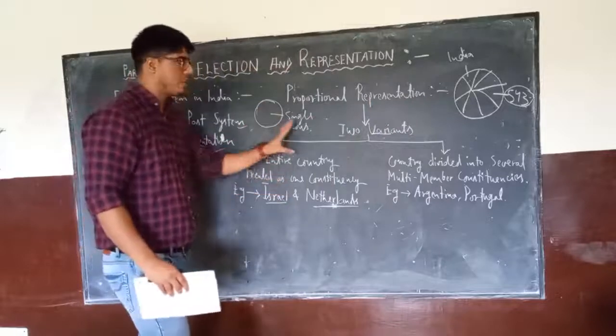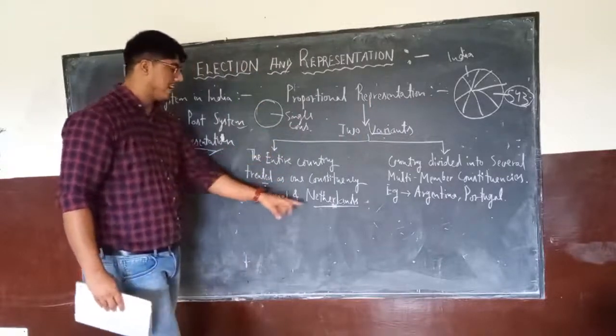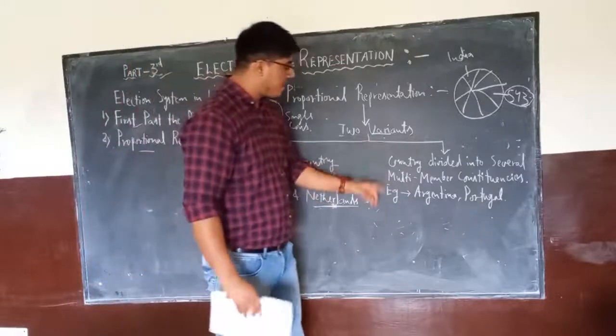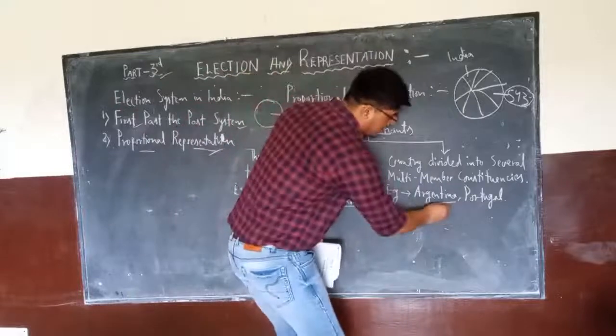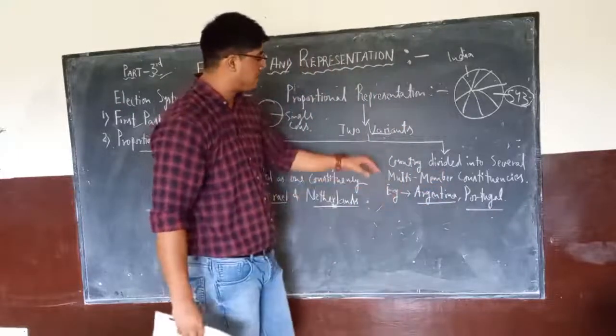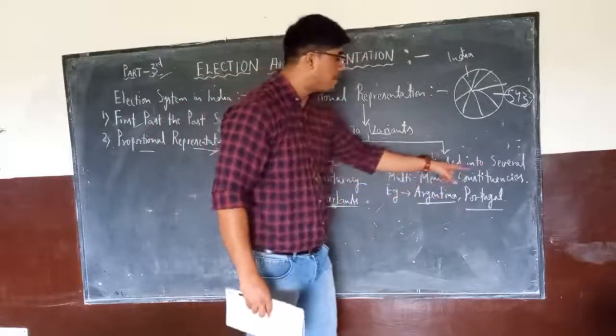I will explain this in detail, but here you just need to know there are two variants. One is the single constituency variant, which is followed in Israel and the Netherlands, where the whole country is treated as one constituency. The other one is followed in Argentina and Portugal, popular countries you must have heard of. Here the whole country is divided into several multi-member constituencies.